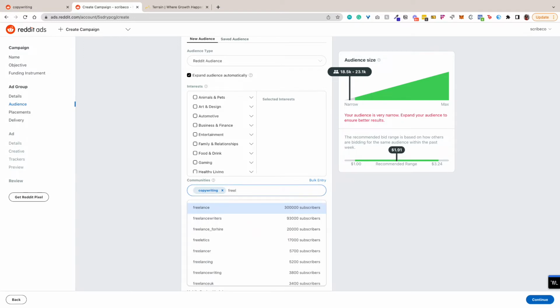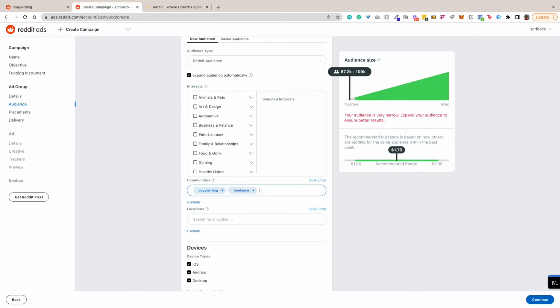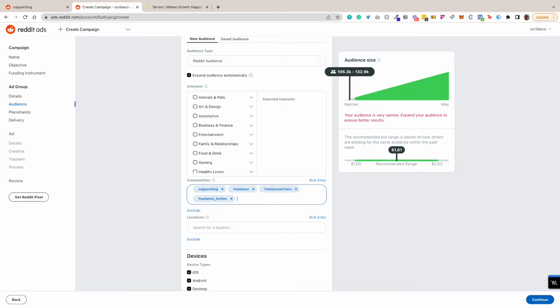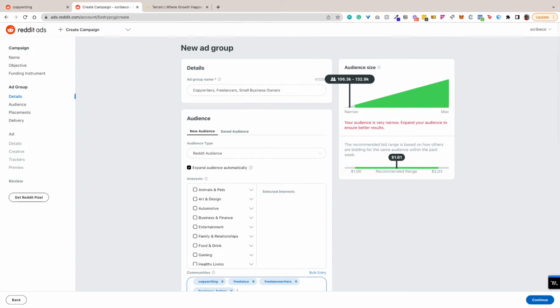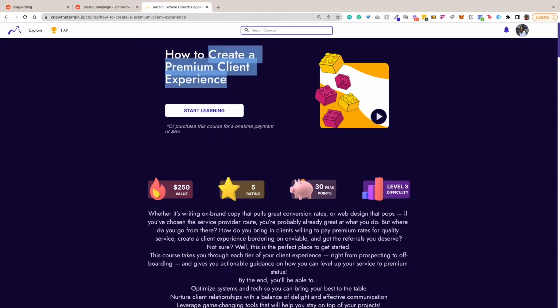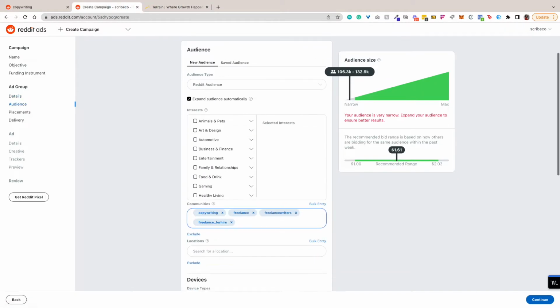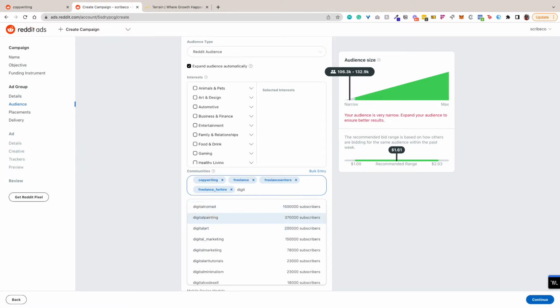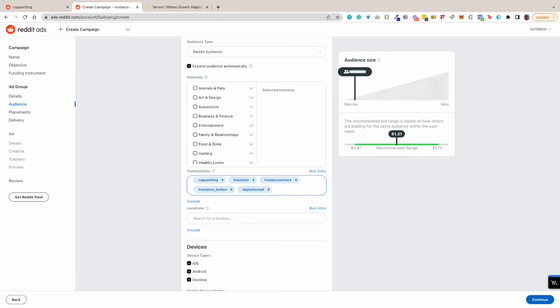So freelance is another really big community. Let's do freelance writers as well. And one other community I'm really excited about testing out is freelance for hire. It is relatively small. It's only 20,000 people, but it is exclusively freelancers that are looking to pick up projects. So that makes this course really relevant to them. So let's see, what else can I put down here? Digital nomads is one that I'd like to try as well.